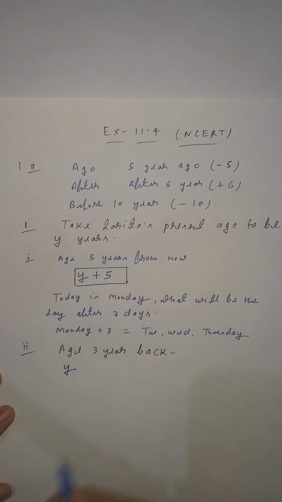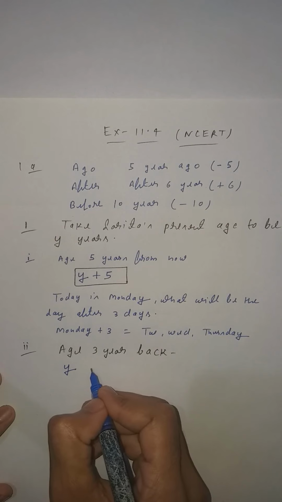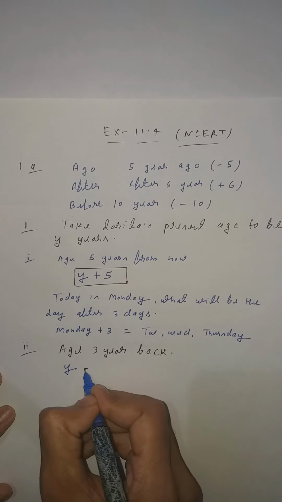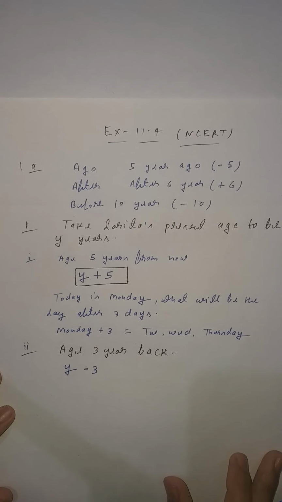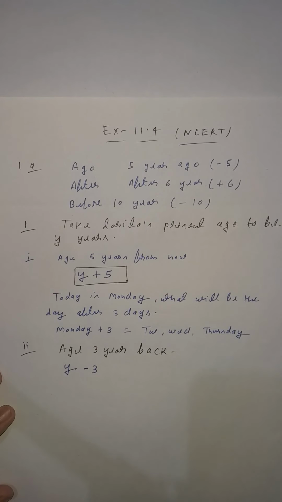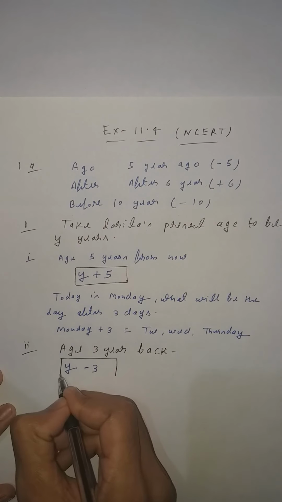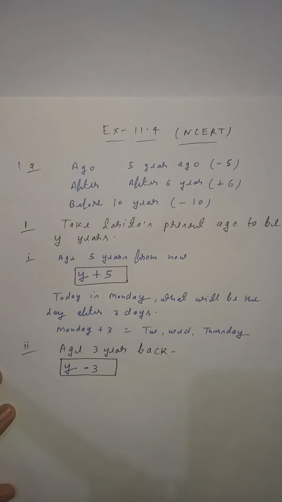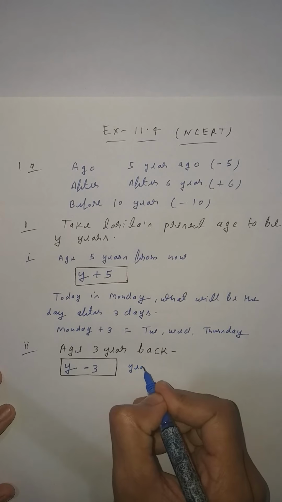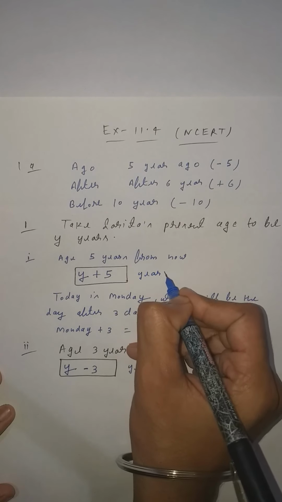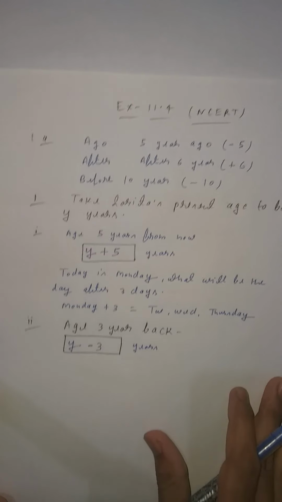If it were given after 3 years, you would add +3. But here it is given 3 years back, that is, earlier, so you will add -3. Your answer is y - 3 years. Clear students? Now move to the next question.